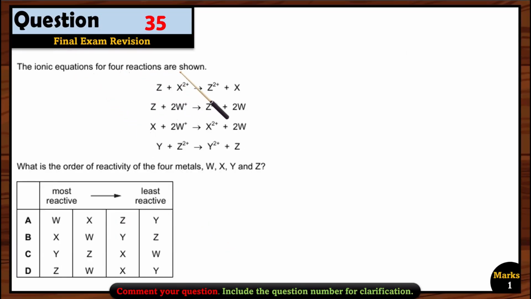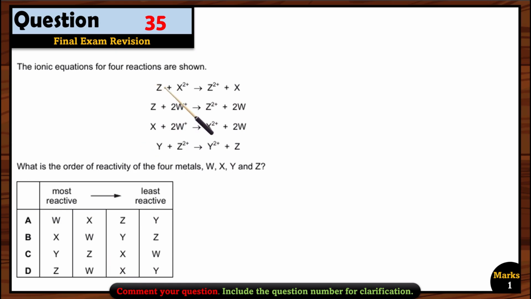Question 35. The ionic equations for 4 reactions are shown here. What is the order of reactivity of the 4 metals W, X, Y, and Z? Let's see one by one. When Z reacts with X, we are going to get Z ions and X. It means Z is more reactive here. Then Z is more reactive also than W, right? So Z is more reactive than both X and W.